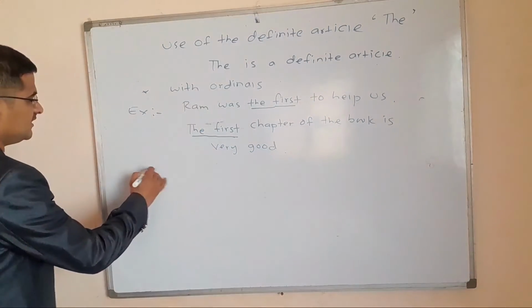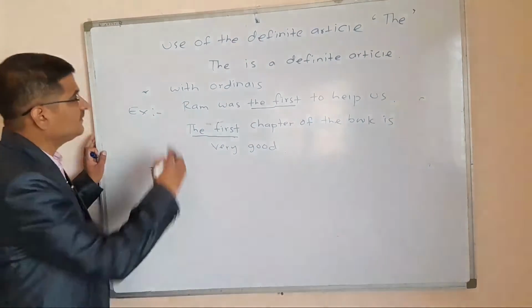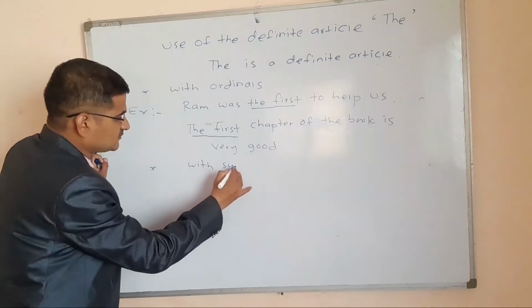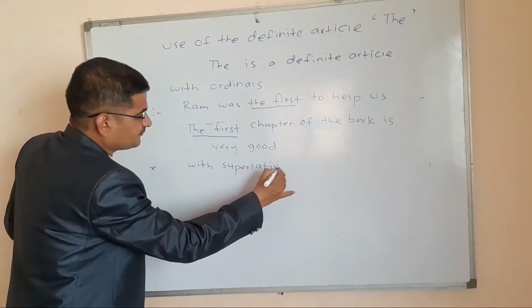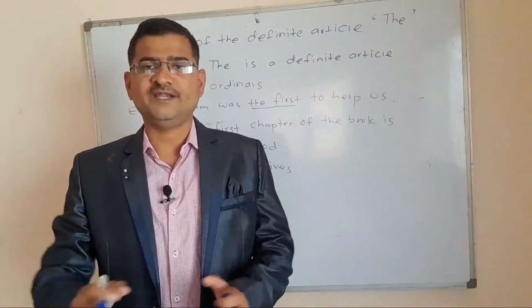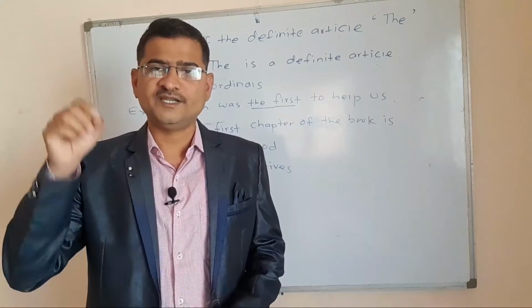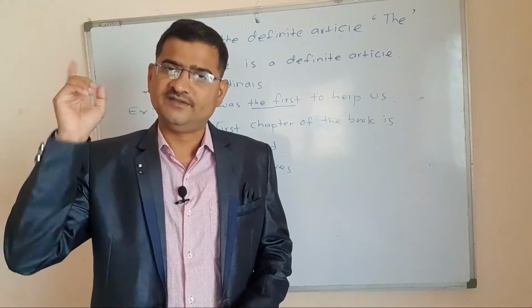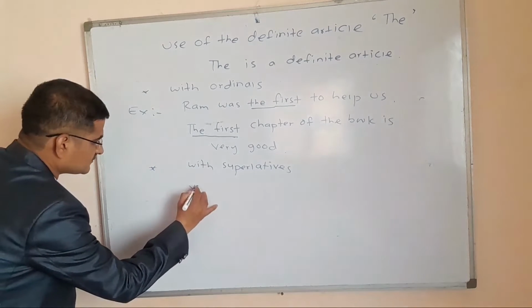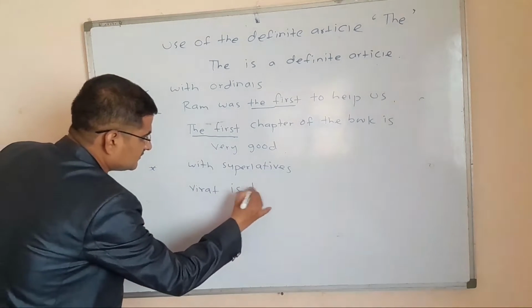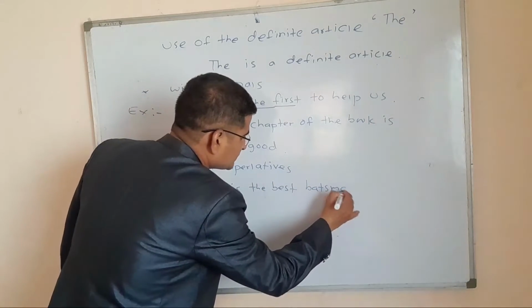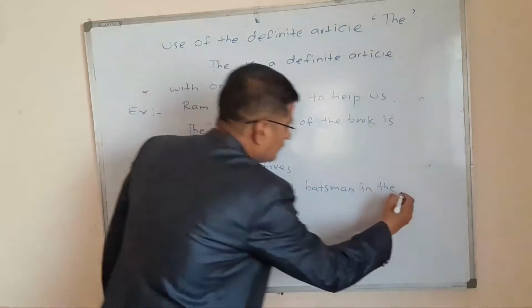Another use of the article the, we use the article the with superlatives. There are three degrees of comparison in English. They are positive, comparative and superlative. So in the superlative degree we use the definite article the. Let us study it. Virat is the best batsman in the world.